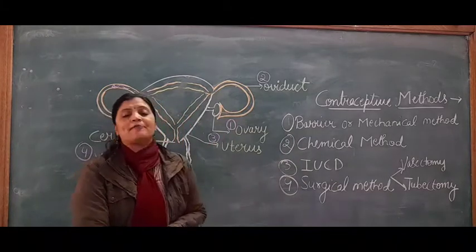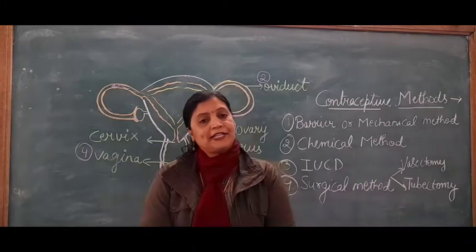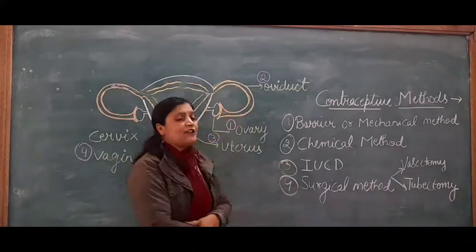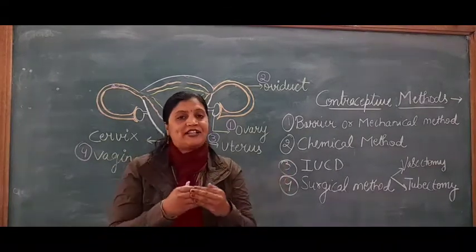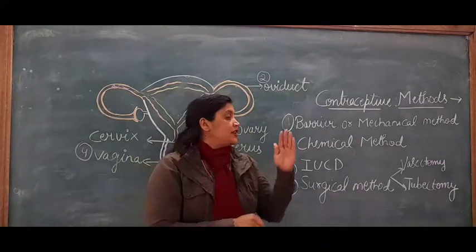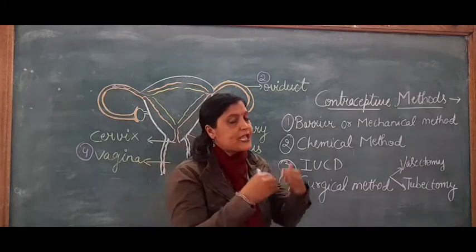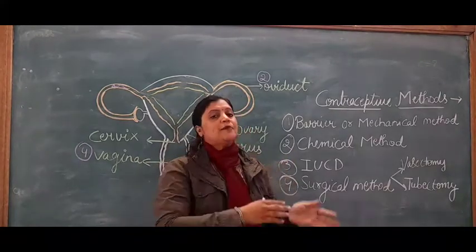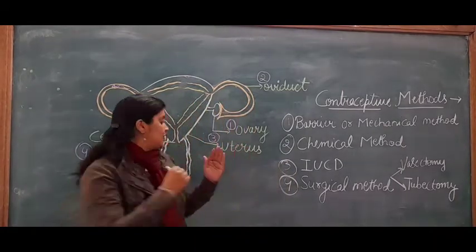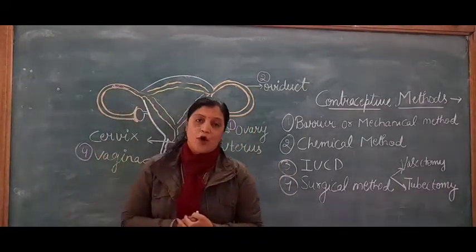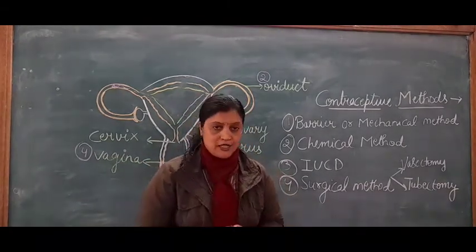First is the barrier or mechanical method. This method is used by either male or female. The male or female uses a barrier between both the sexual organs, preventing direct contact of penis and vagina. This barrier does not allow direct contact, so the sperm is not transferred into the vagina directly. So it prevents the direct release of sperm into the female body. If the sperm does not transfer to the female body, pregnancy will not occur.